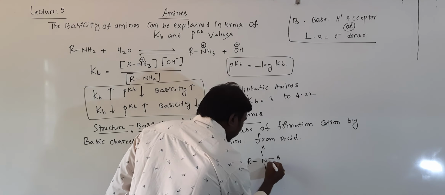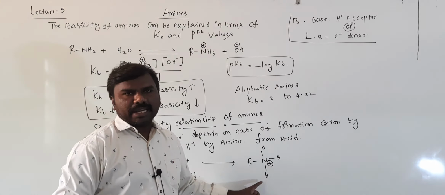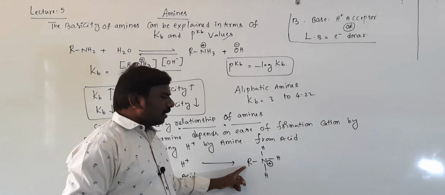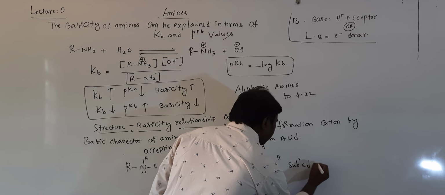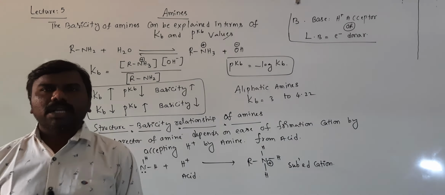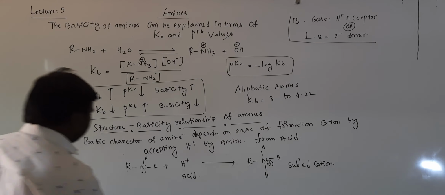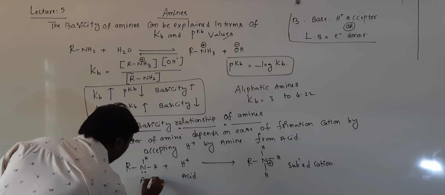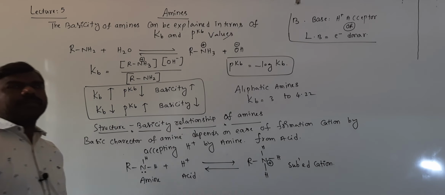So by donating electrons, nitrogen can form this one. This is a cation, students. It is a substituted cation. This is the amine, right?